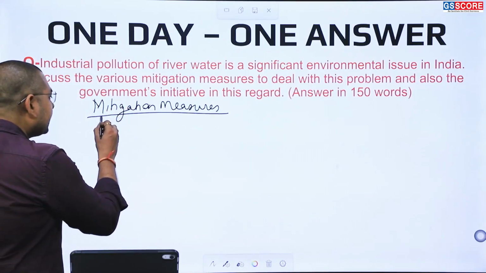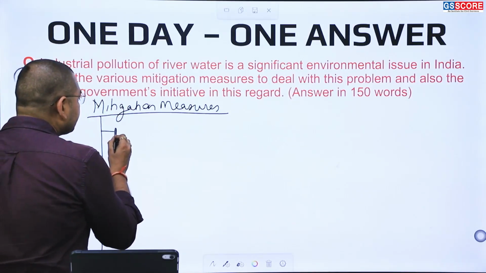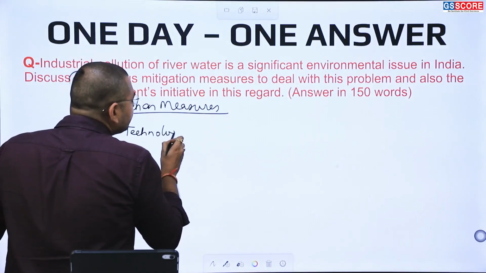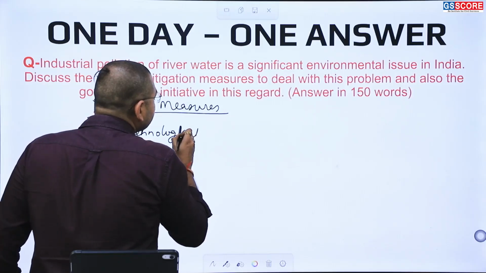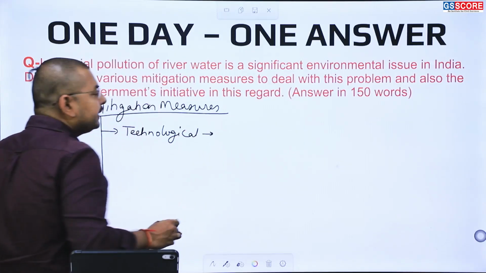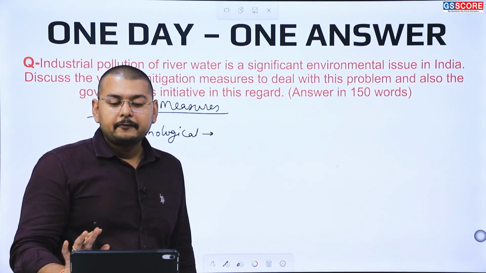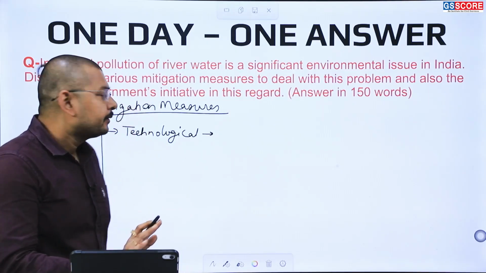So here we can look out for various kinds of solutions, which can be technological solutions. For example, effluent treatment plants can be made.